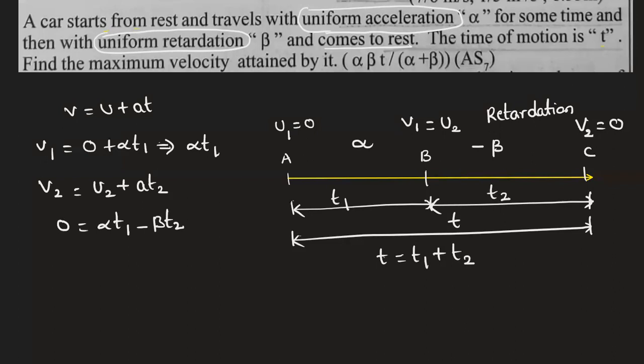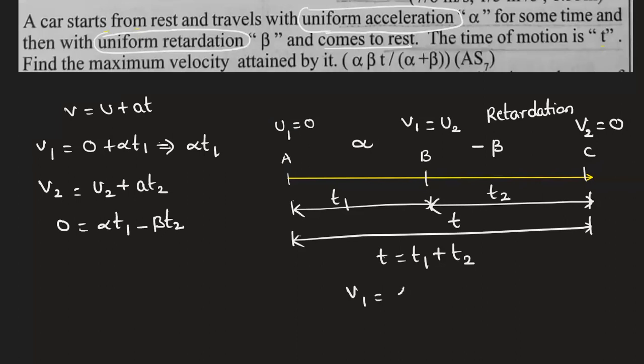From this we can find the relation between t1 and t2. The initial velocity is 0 and the final is 0, but in between there is a maximum where the segments interchange, v1. So to get the maximum velocity, we need to find that velocity v1.